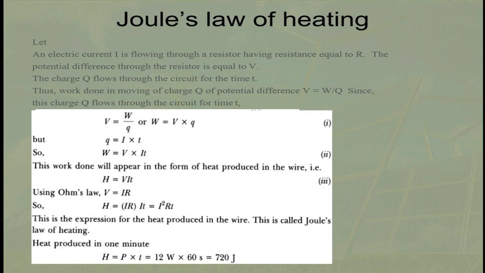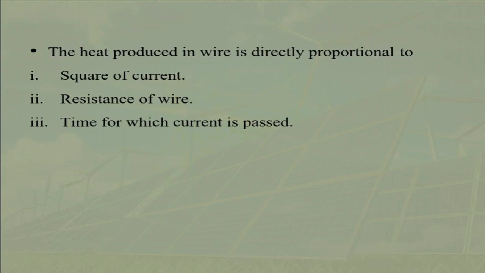Heat produced in 1 minute, H is equal to P into T, that is 12 watt into 60 seconds, which is equal to 720 joule. Joule's law of heating states that the amount of heat produced in a conductor is directly proportional to first, the square of the current, second, its resistance, and third, the time for which current is passed.